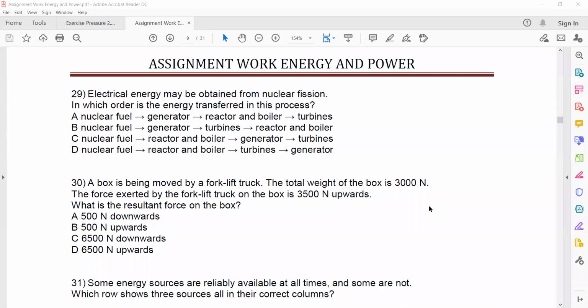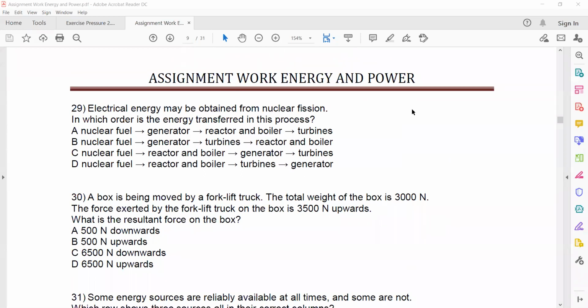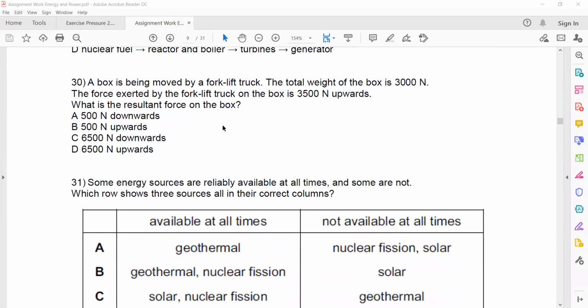Electrical energy may be obtained by nuclear fission. In which order is the energy transferred in this process? What could be the answer? So first we have a nuclear fuel. Then we have a reactor and boiler, which convert water to steam. Steam rotates the turbine and the turbine is connected to a generator coil, which produces electricity.